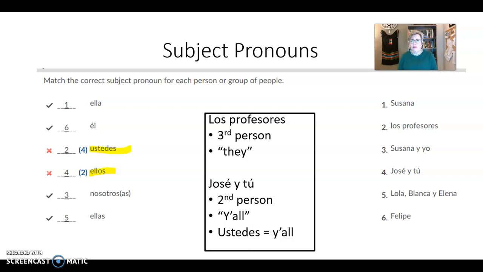So what you have to remember is that los profesores, so if we're looking over here, number 2, los profesores, if we want to say the professors buy milk, we're not talking to the professors. We're talking about them. The professors buy milk. They buy the milk. So we have to use ellos for the professors because we're talking about them.